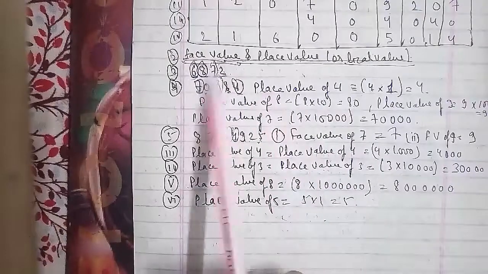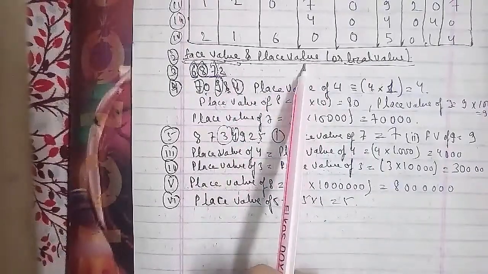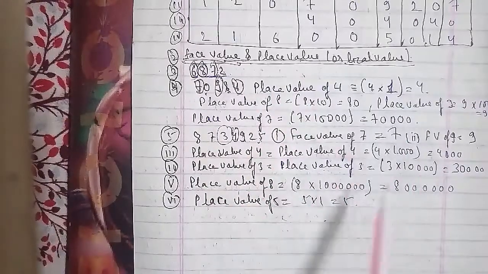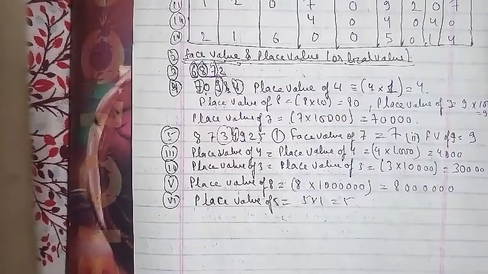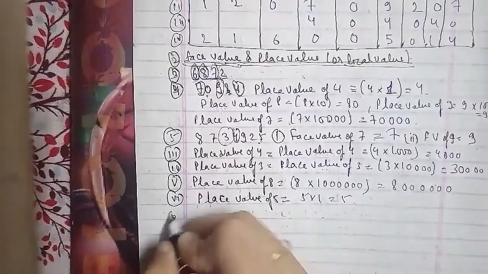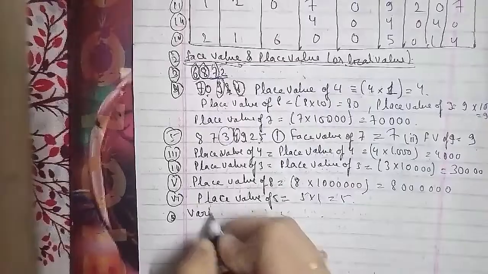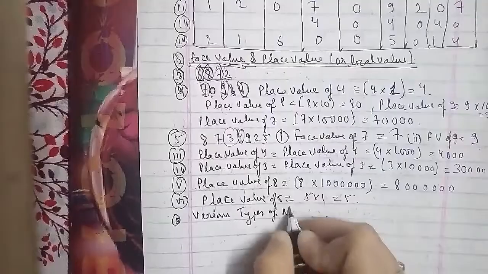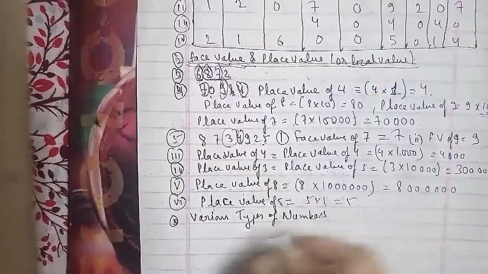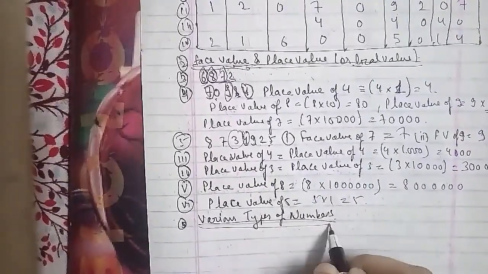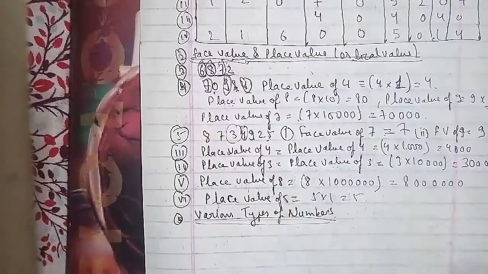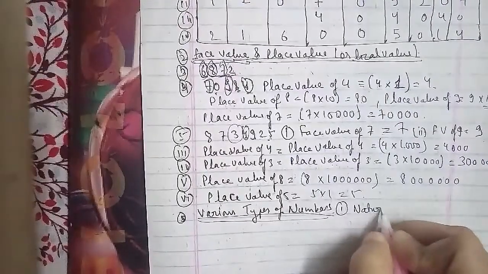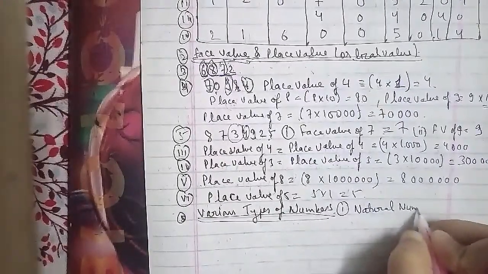So the first type we have is the natural number. In the natural numbers, the counting numbers are called natural numbers. So all the numbers we count, starting from 1, are natural numbers. We can say that 1 2 3 4 5 and so on, until infinity, are all natural numbers. So the counting numbers are called natural numbers here.